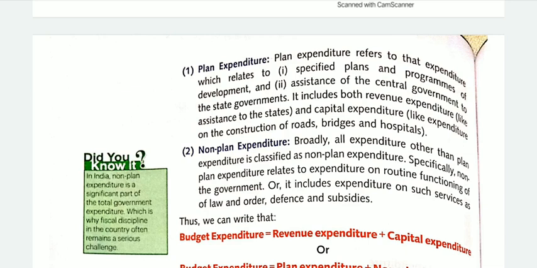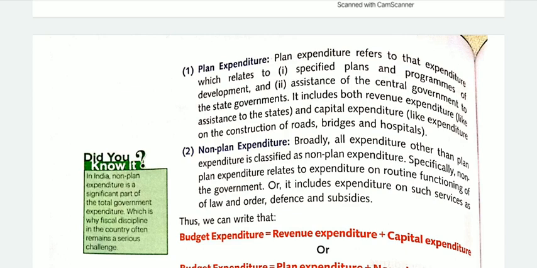The first point is specified plans and programs. The government has made plans for growth, for development, and for assistance to the state governments. The expenditures which the government makes for growth and development, or for providing assistance to the state governments, all constitute planned expenditure.